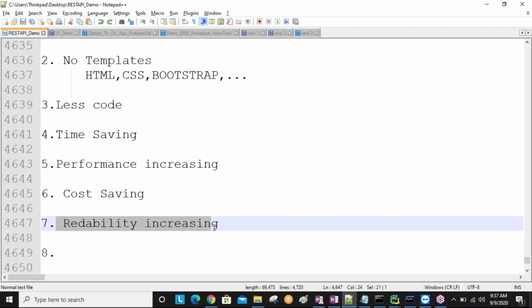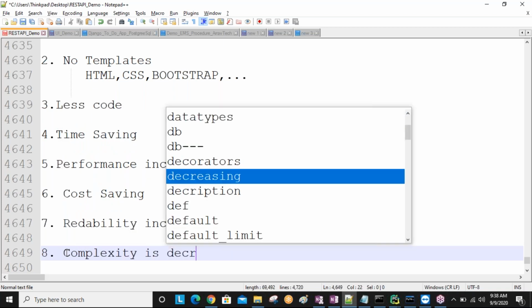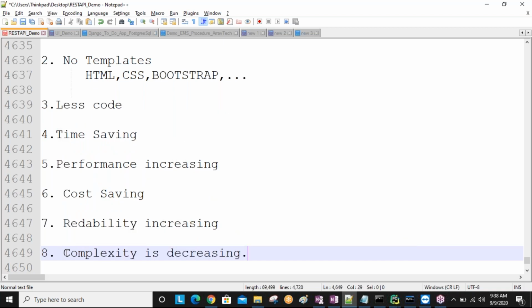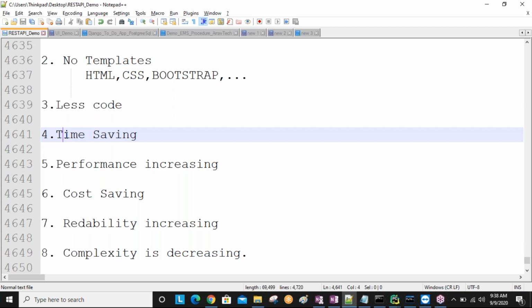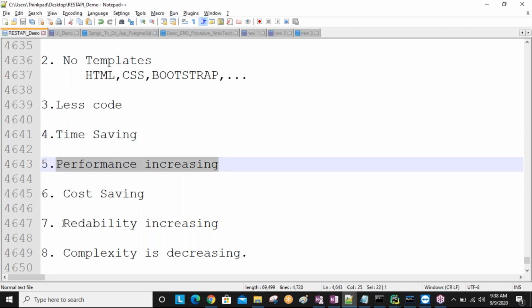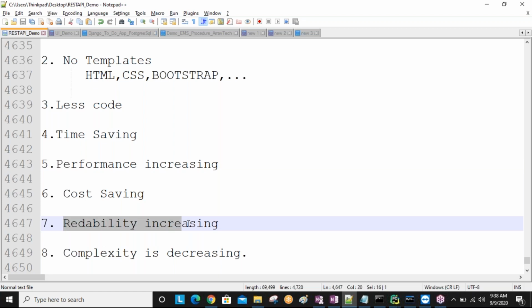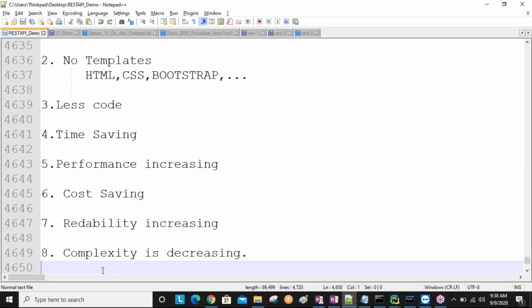These points are all interlinked, sir. Because of less code we are saving the time, saving the cost of the project, increasing the performance and reliability of the application, and decreasing the complexity of the application. So there are a number of benefits.